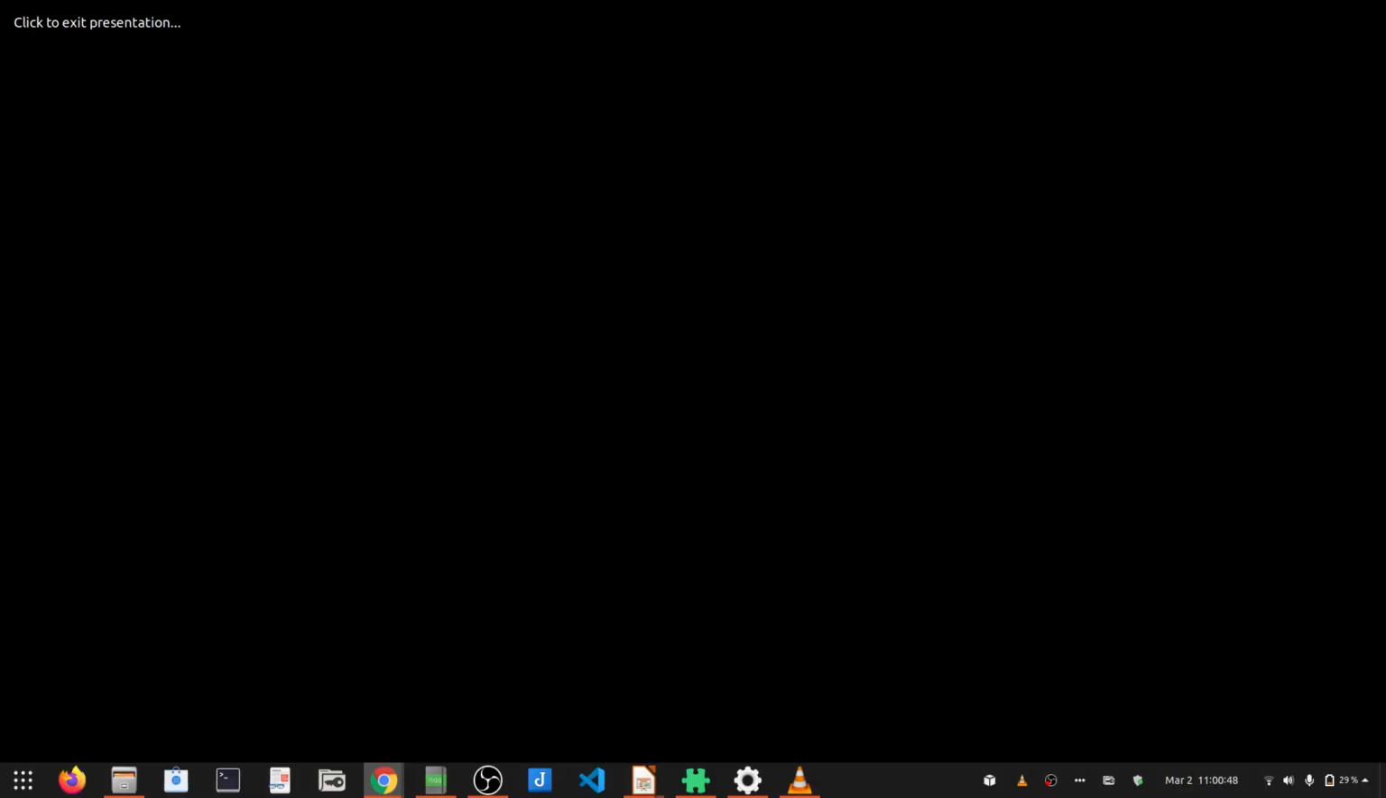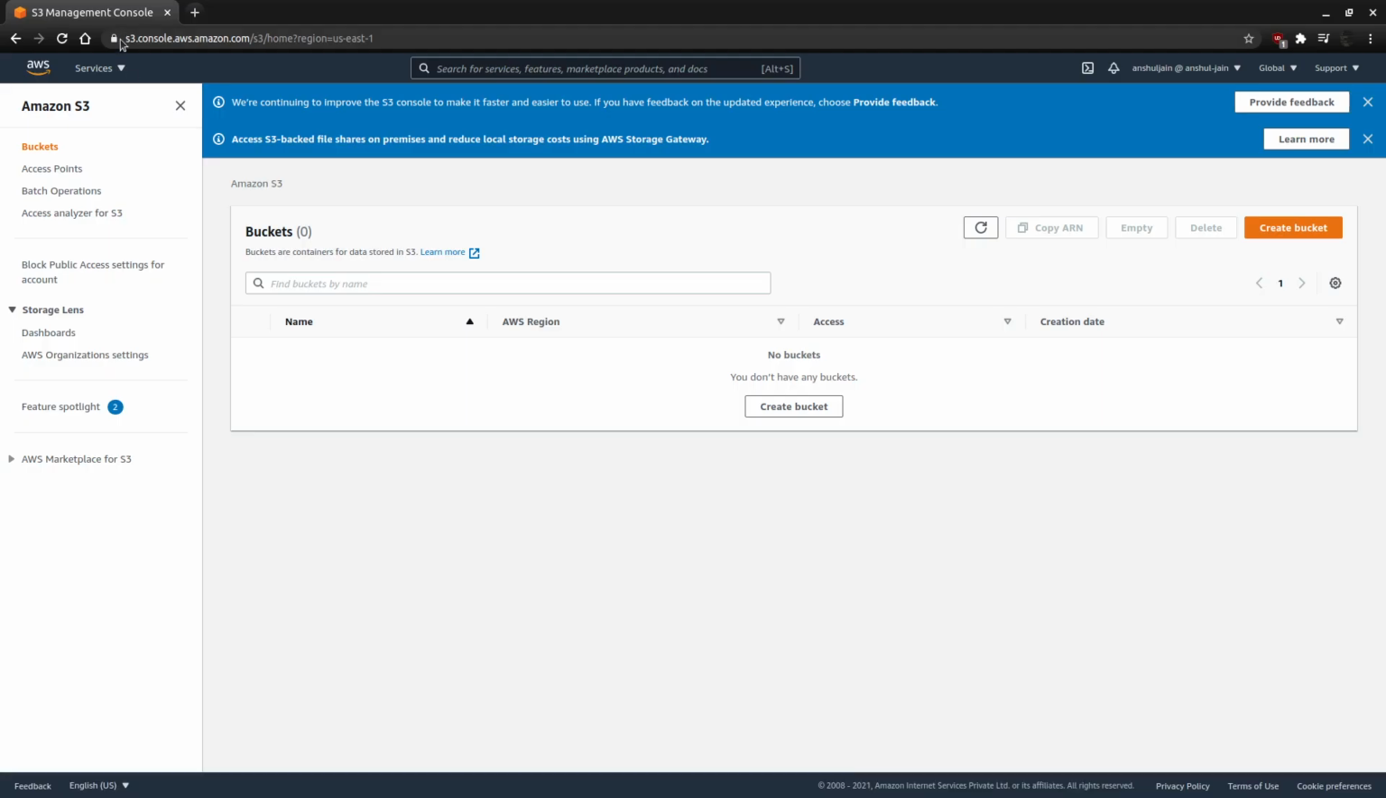Now I wanted to showcase how we can actually use S3 partitioning with an example. So I have logged into my own AWS console. It's my personal account. Here I'll create one bucket and manually create a partition based on date. So for that, let's create one sample bucket.